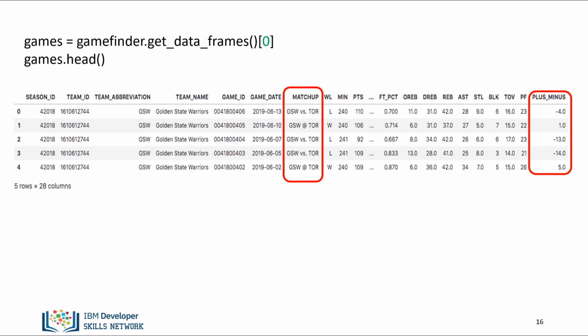The column matchup has the team the Warriors were playing. GSW stands for Golden State, and TOR means Toronto Raptors. Versus signifies it was a home game, and the @ symbol means an away game.